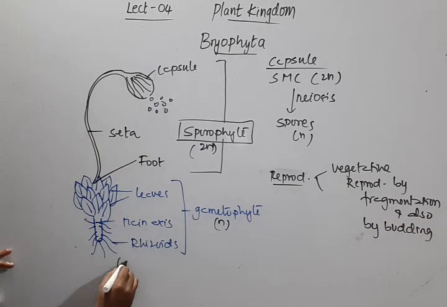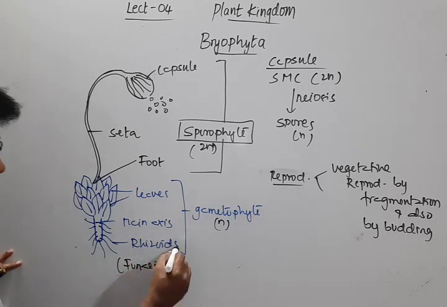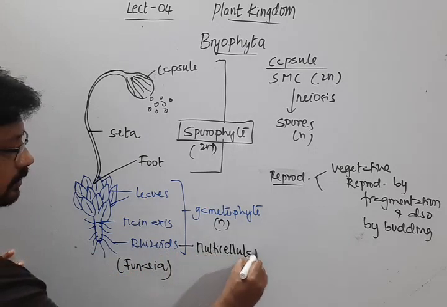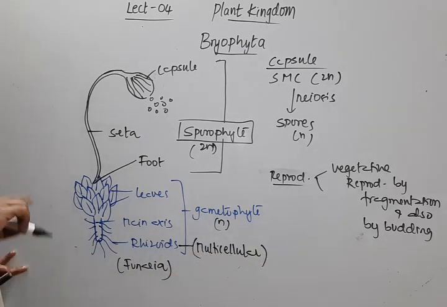The structure which I mentioned is Funaria. In Funaria, the rhizoids are multicellular. Earlier in Marchantia I mentioned those rhizoids are unicellular.